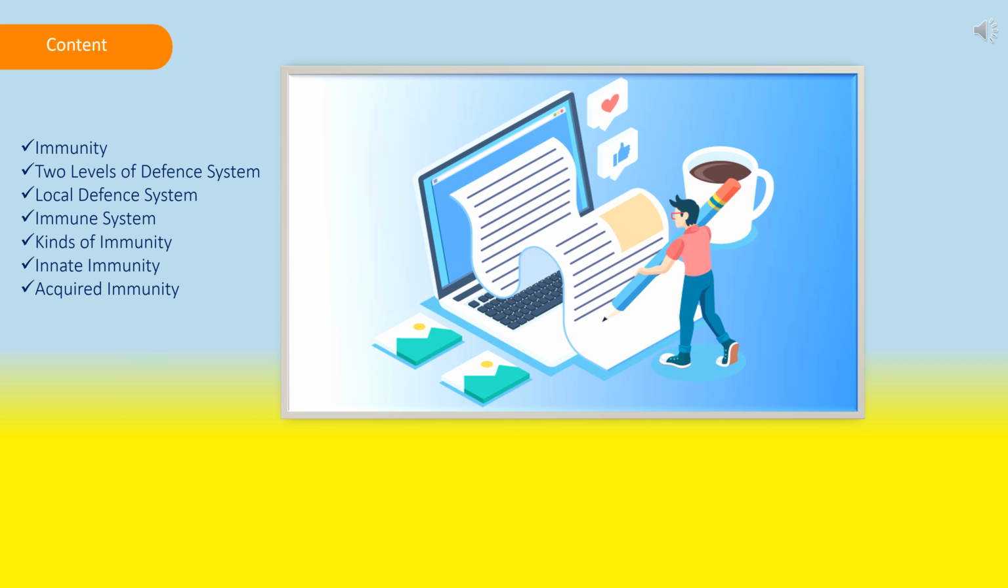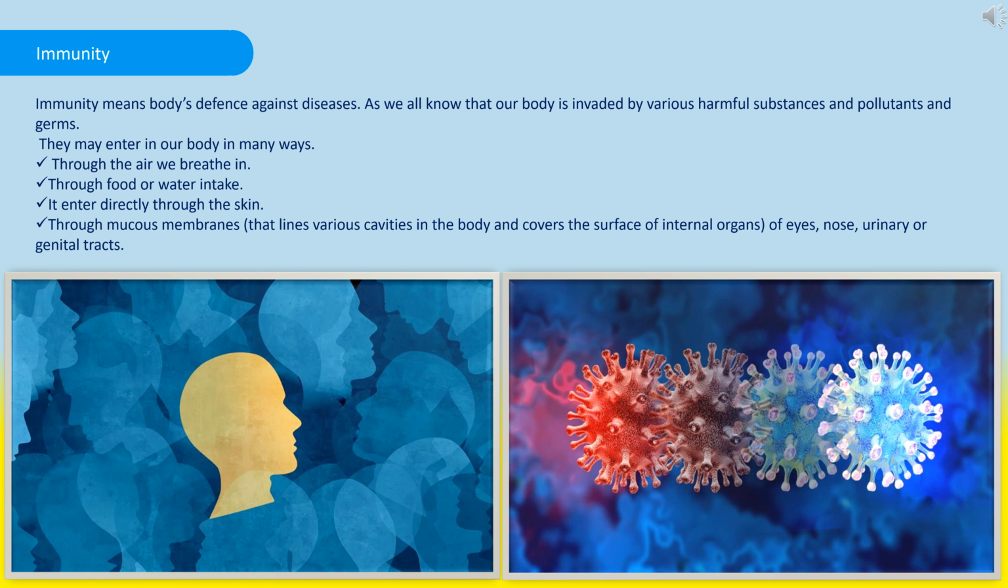So, in part 1, you will see the content that is present in it. The contents are immunity, two levels of defense system, local defense system, immune system, and kinds of immunity, below that, innate immunity and acquired immunity. Now, what do you mean by the term immunity? Immunity means body's defense against diseases.